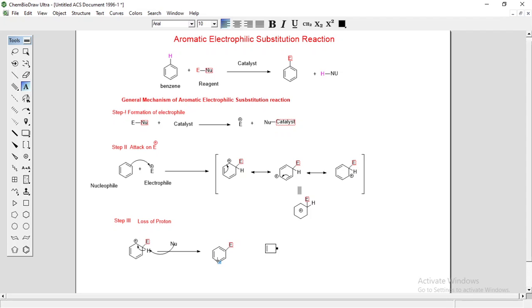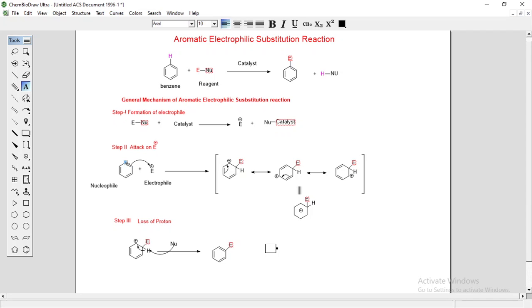So the benzene ring attacks the electrophile forming a pi complex. Here the pi bond first forms a pi complex with this electrophile. Then this pi complex changes to a sigma complex, in which a sigma bond is formed between the ring carbon and the electrophile.